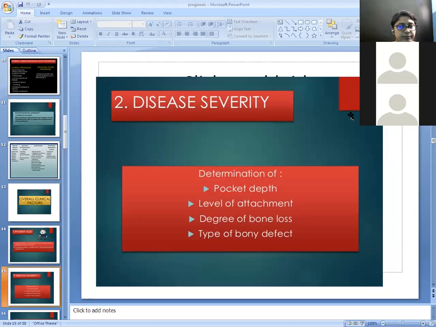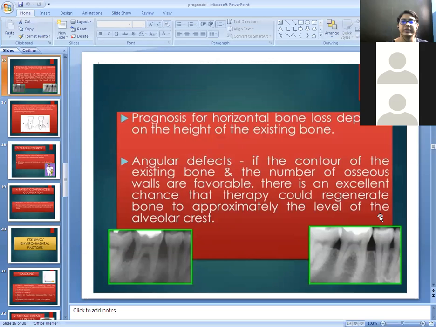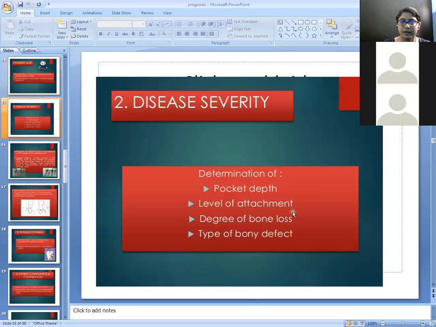Last one is the type of bony defects. So basically, what are the different types of bony defects? Depending on the walls, there are three types of bony defects. First one is a one wall defect, second one is a two wall defect, and third one is a three wall defect. So these types of bony defects affect the severity of the disease.